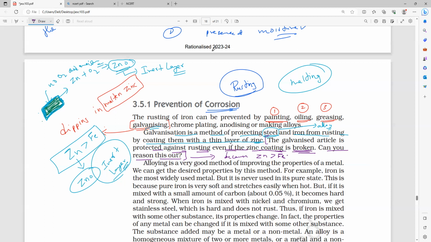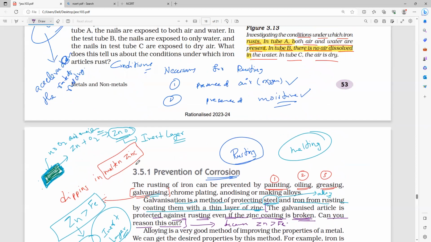Next, we can make electroplating with tin. You can see here galvanizing, chrome plating, anodizing, and making alloys. Making alloys, you forgot it. Let us discuss chrome plating, which is electroplating. What is that? Plating with tin, chromium, and nickel. Chrome plating is one of the examples of electroplating.